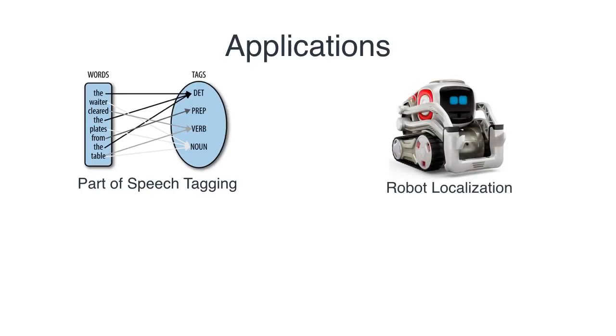Also for robot localization, it's used a lot. In this case, it's an HMM where the observations are what the robot sees, so how far it is from walls, or what the radars tell it. And the hidden states are basically the coordinates of where the robot is actually located. You're supposed to find where it is most likely that the robot is located based on the observations.